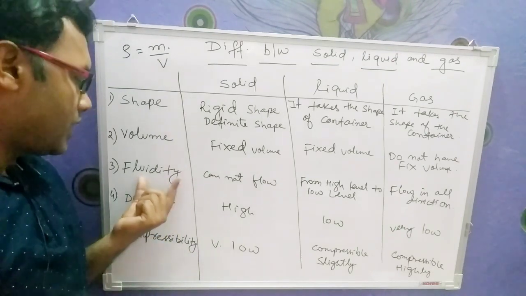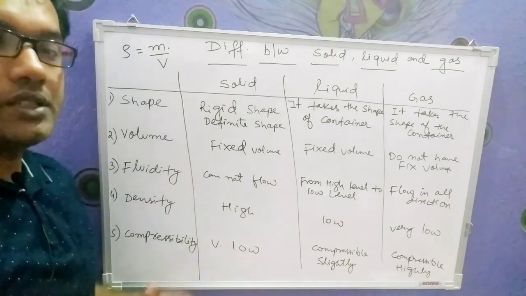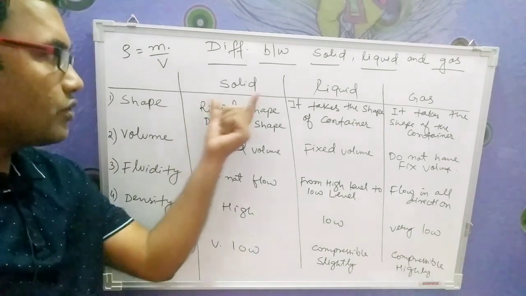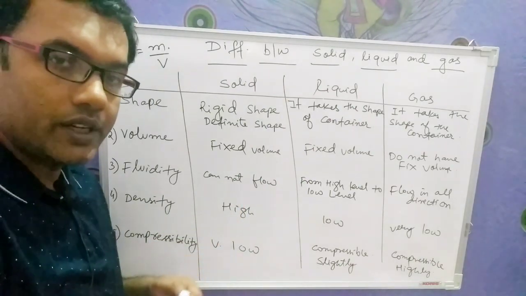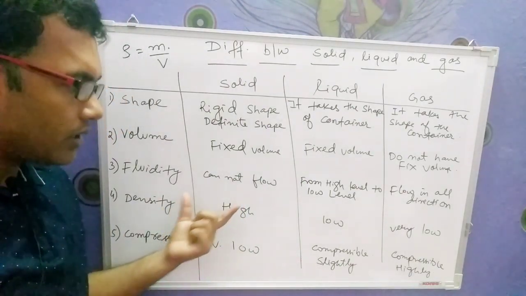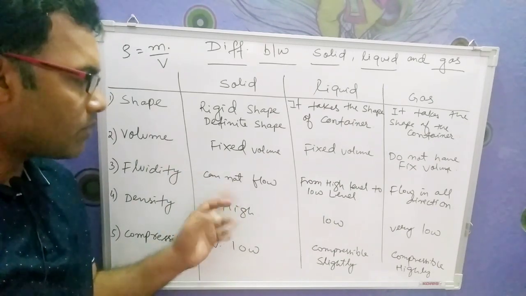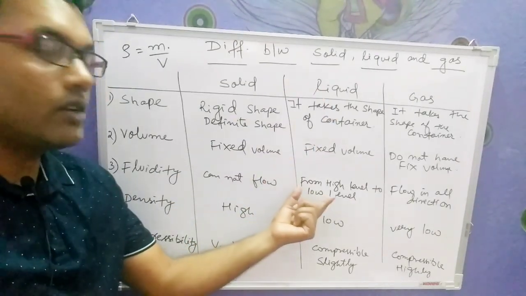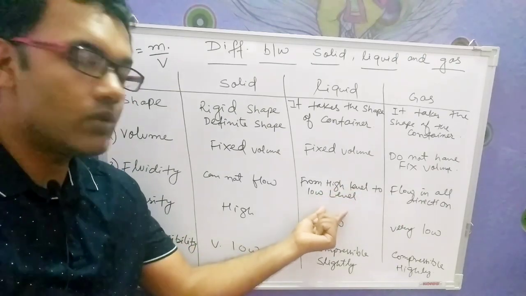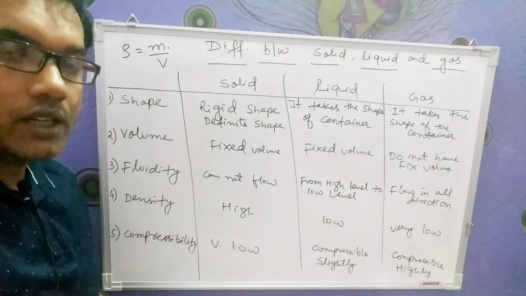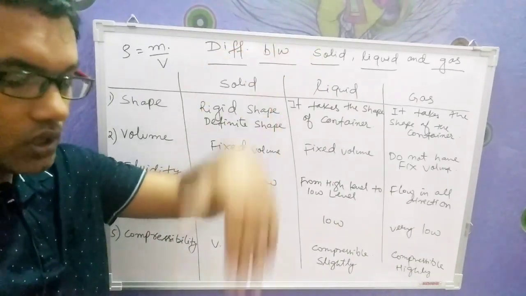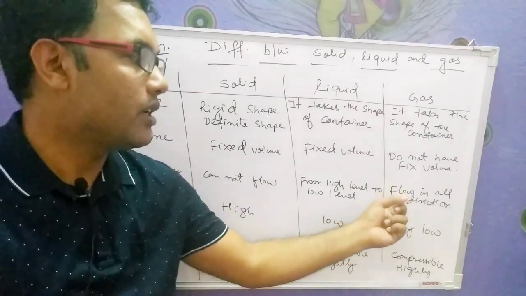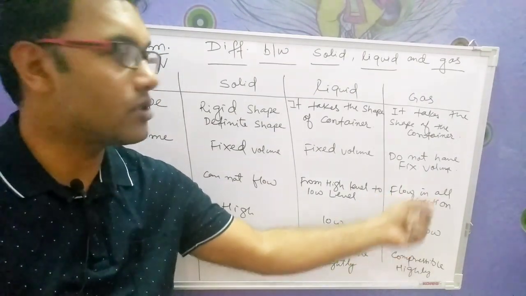Now student, our next property is fluidity. Okay, now fluidity means the tendency or the property of a fluid to flow. Now according to solid, in solid what happens, the molecules are very tightly packed, and when the molecules are very tightly packed it cannot flow. So here the property will be solid cannot flow. But if we are talking about liquid, the liquid can flow, but the direction will be from higher level to lower level. Always we are seeing that the water is flowing from an upper height to a lower height. Okay, now coming to the gas. In gas what happens, the gas can flow in all directions. There is no restriction for gases.